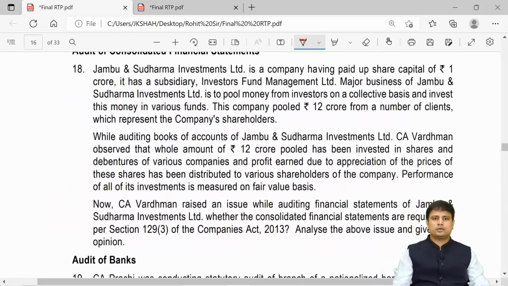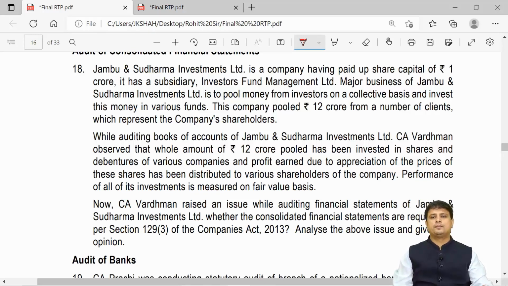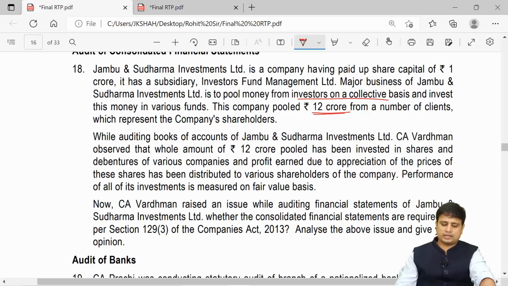So question 18, what are they talking about? Jambu and Sudharma Investment Limited is a company having paid up share capital of 1 crore. It has a subsidiary, Investors Fund Management Limited. Major business of Jambu and Sudharma Investment Limited is to pool money from investors on a collective basis and invest this money in various funds. This company pooled rupees 12 crores from a number of clients which represents the company's shareholders.